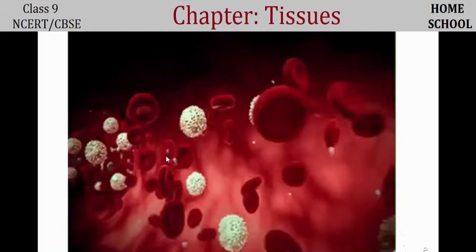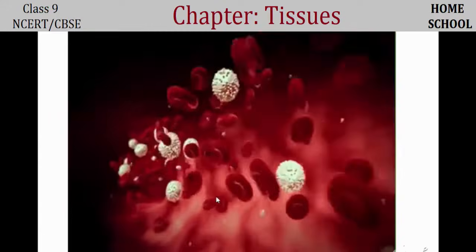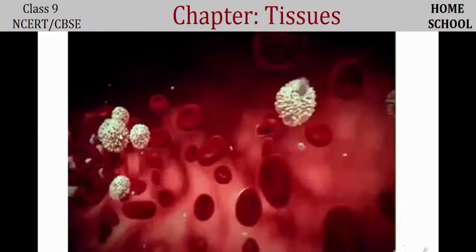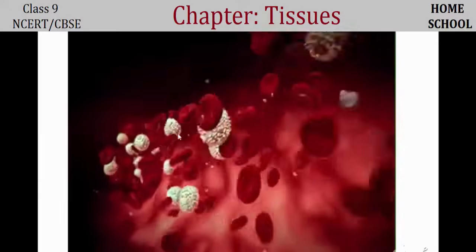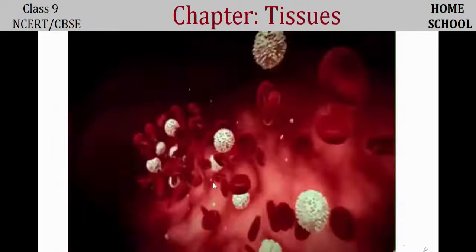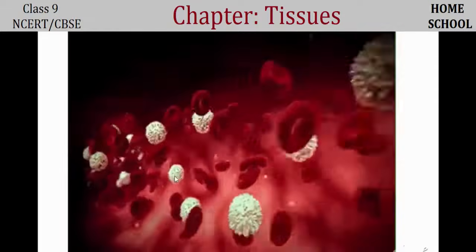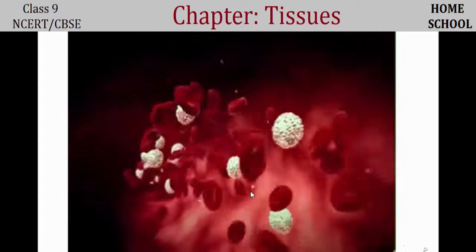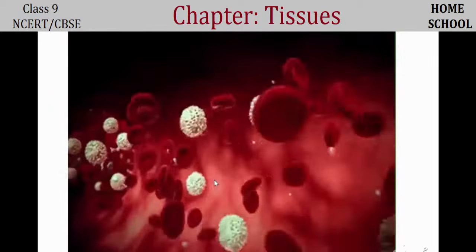You see these red color cells are there, no? Round shaped red color beads like structure. This is called red blood cells, guys. And these white color structures are called white blood cells as well as platelets. These cells keep floating in a colorless liquid. You can't see that liquid here, okay, but it's colorless. See, these cells keep moving, keep floating in a colorless liquid. That is what we call plasma. Clear? So these are the components of blood, guys.